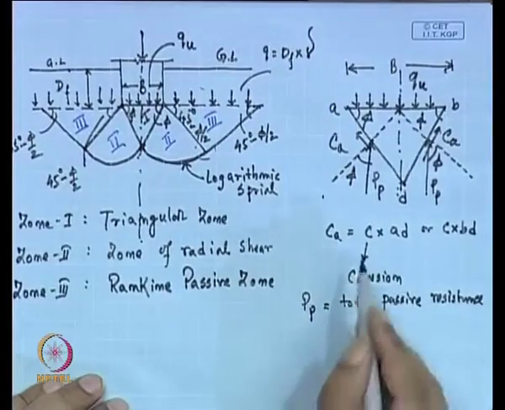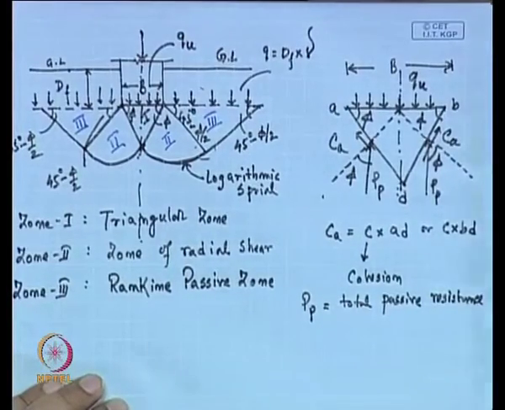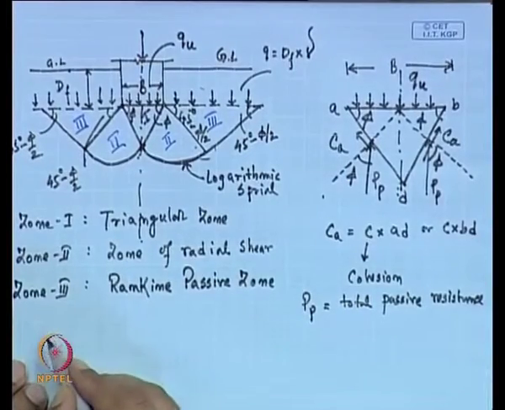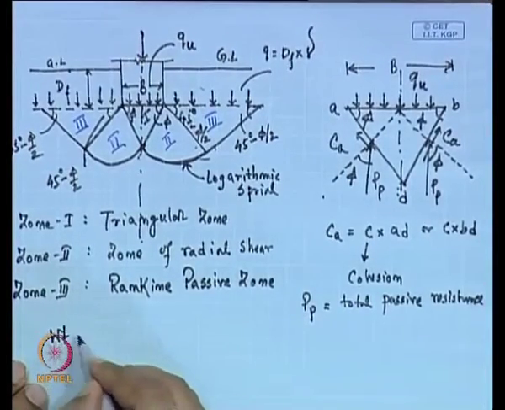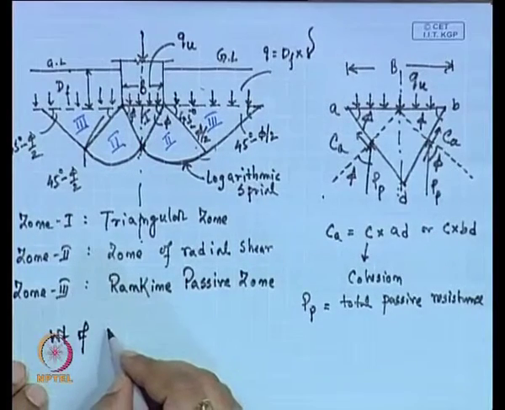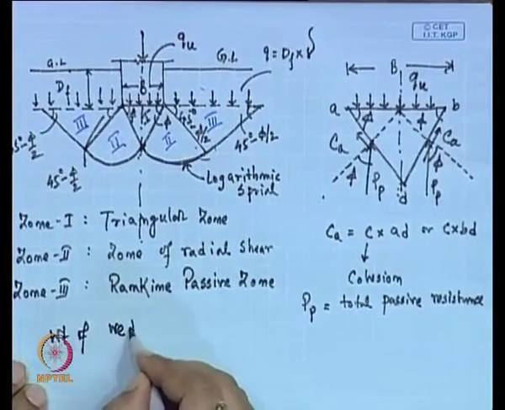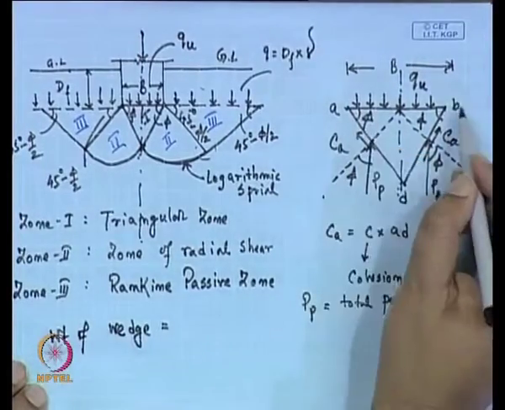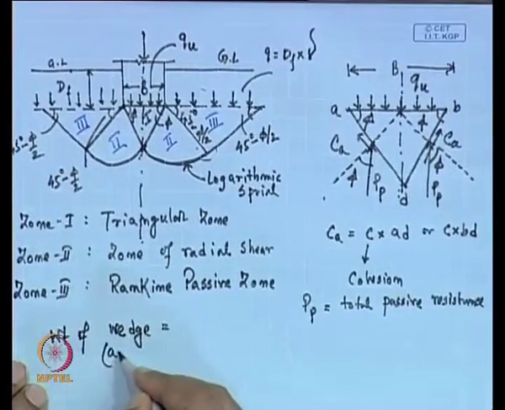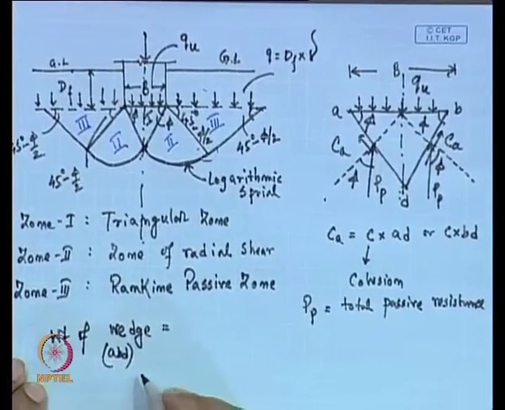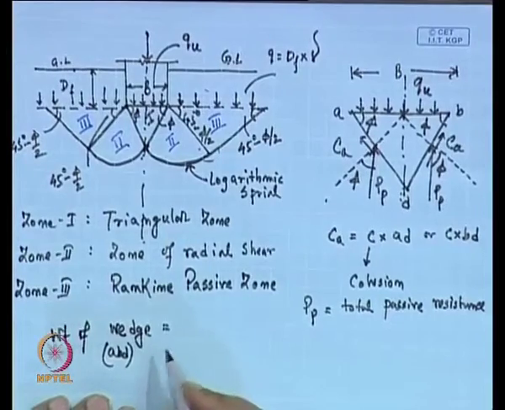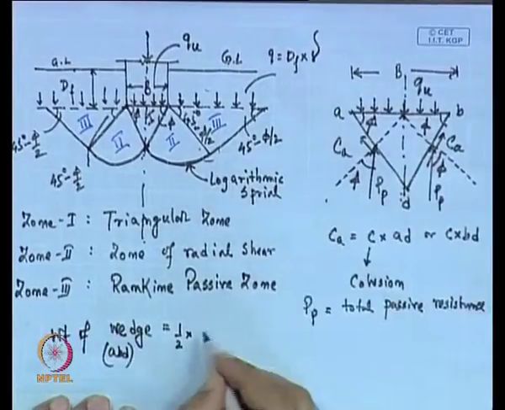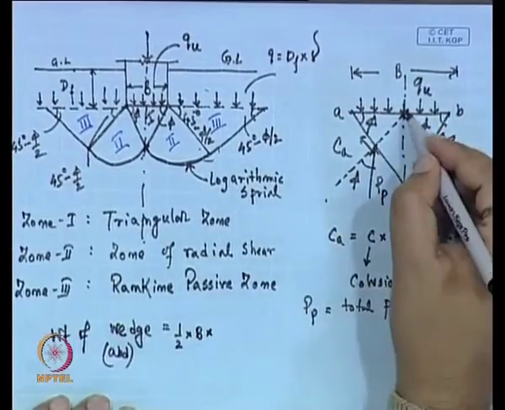Now, in this figure, if we calculate the weight of this triangular portion, the weight of the wedge A, B, D: that weight will be half the area, so the base is B and then this height.